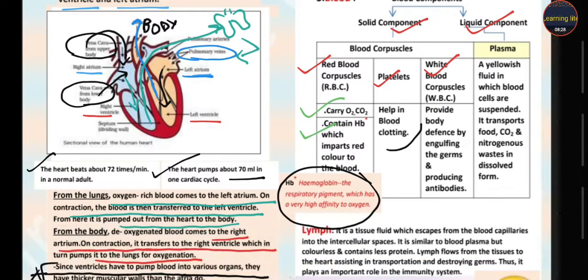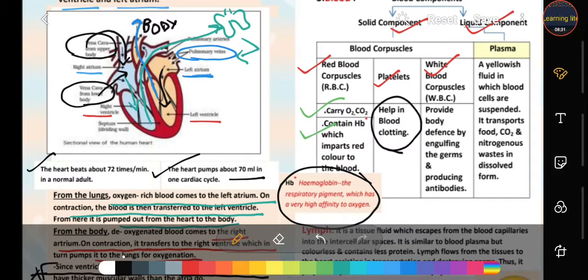Next are platelets. They help in blood clotting. Students, whenever you get any injury or wound, bleeding starts, and this bleeding stops after some time. Why? Because platelets help in blood clotting. It forms a clot over that space so that there is not much loss of blood from our body. Next, students, WBC. They help in producing antibodies and they also produce a defense mechanism, so they are called the soldiers of our body.